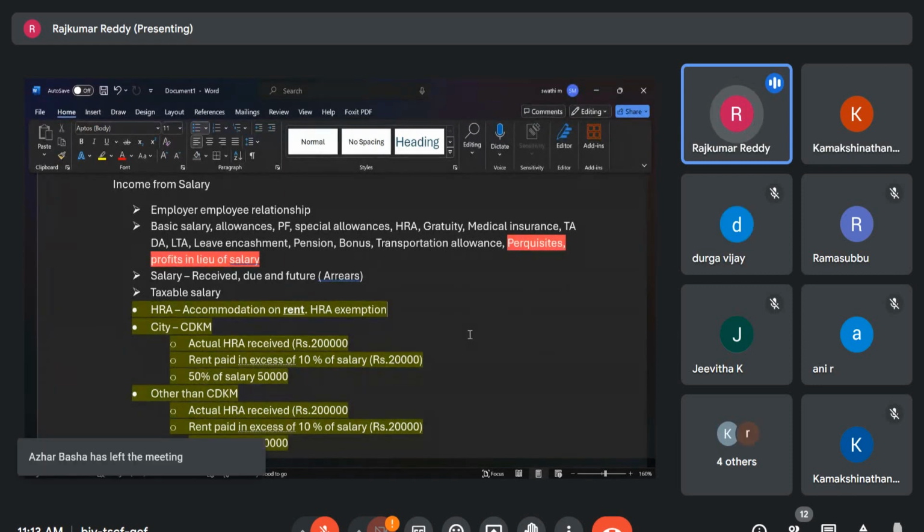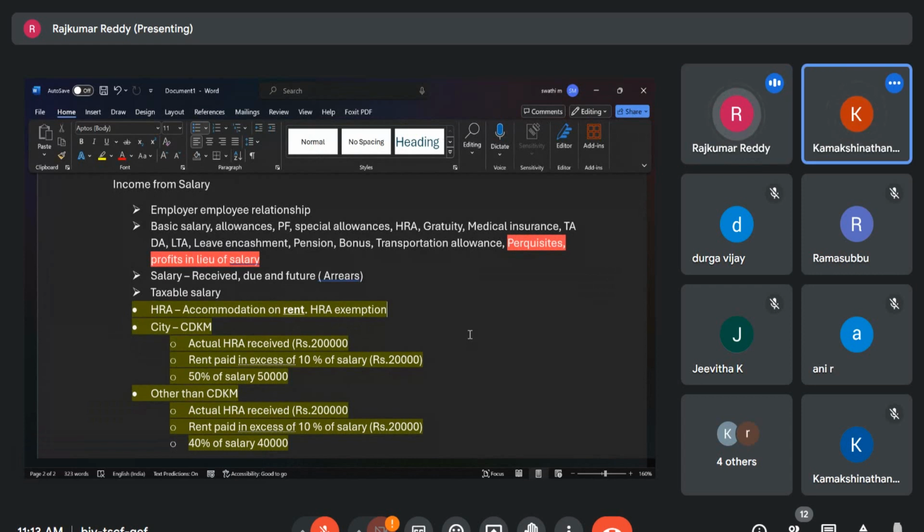So if we are pocketing that 6% benefit, that indirect benefit because of this employment, then that is treated as the perquisite, and perquisite is valued, and on that we are liable to pay the tax. So that is also treated as part of the salary.